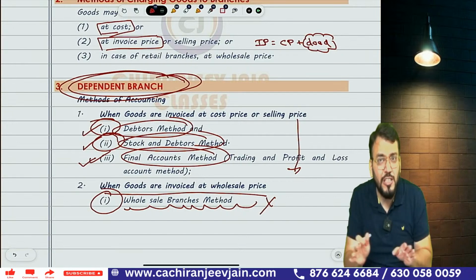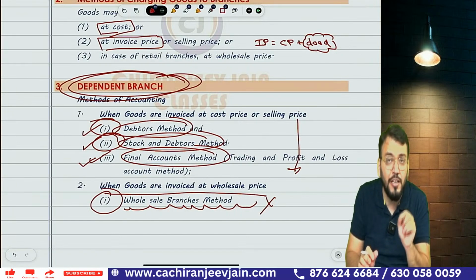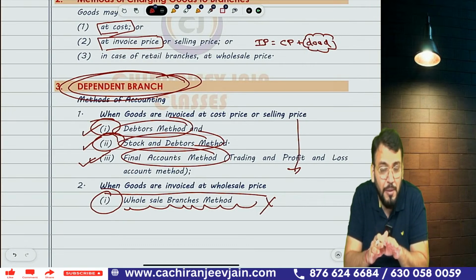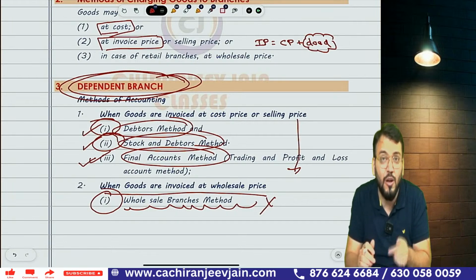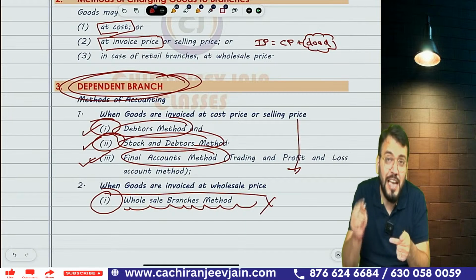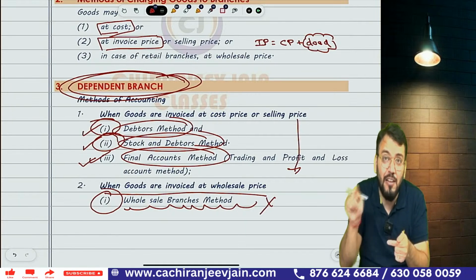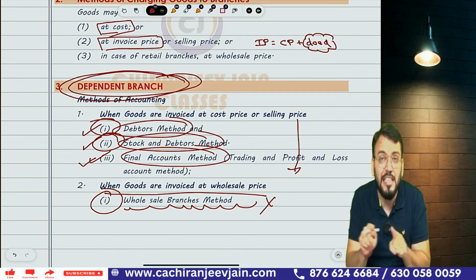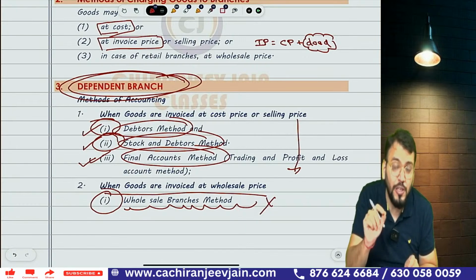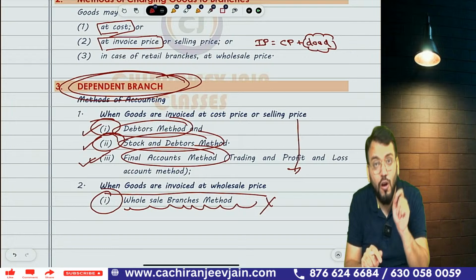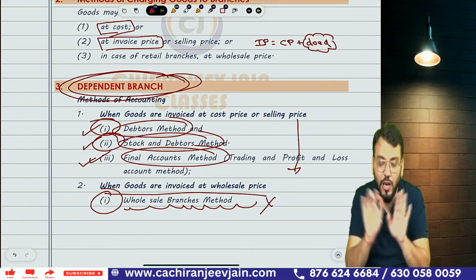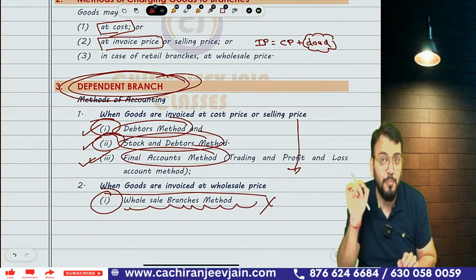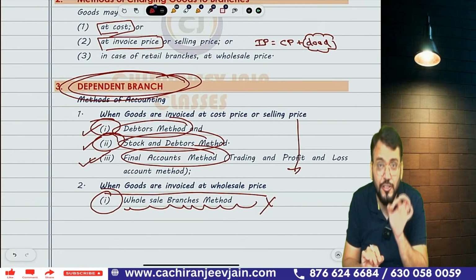Understood? Now what is the objective of this method? The objective of this method is to calculate profit of branch in the books of head office. Means whatever books of account we are doing right now, that is maintained in head office books. So who is calculating profit of branch? Profit of branch is calculated in head office books. Means all the accounts related to branch will be maintained in the head office book. Correct? So who will calculate profit? Head office will calculate profit of branch at head office. Got this point? So what is the objective? Objective is to calculate branch profit in head office book.